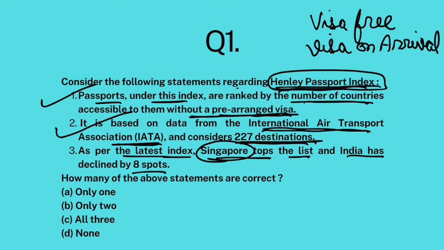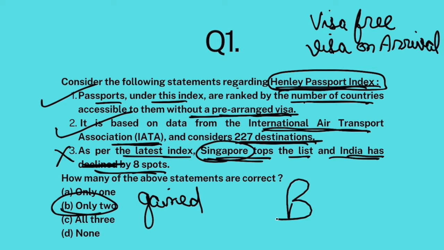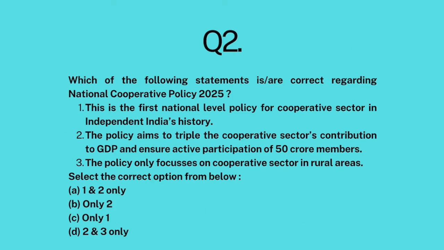Now, as per the latest index, Singapore tops the list and it has been topping the list for quite some time. And India recently gained, not declined. It actually improved its ranking. Okay, not declined. So this statement is false because of this last phrase. All right, so only 2 statements are correct. The answer is B.